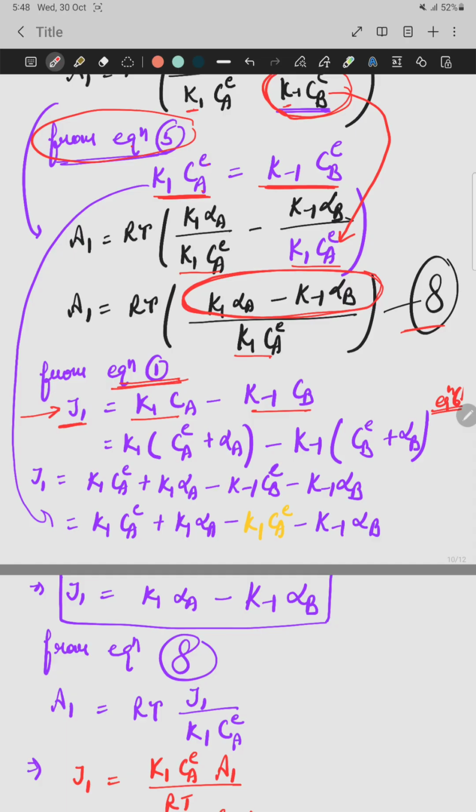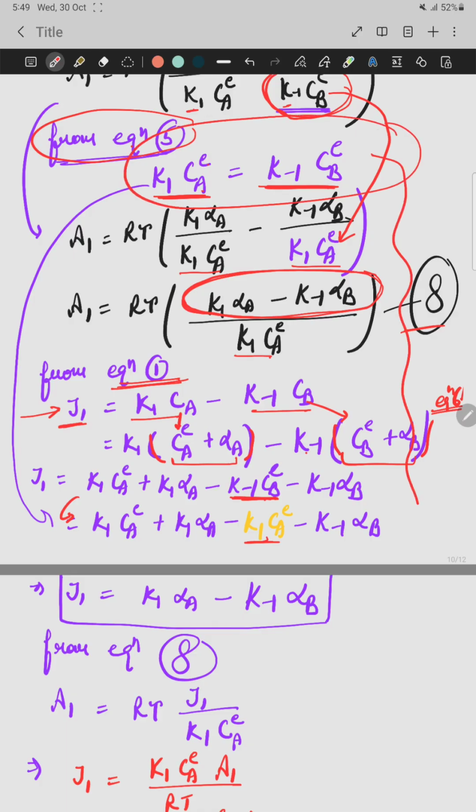Okay. C A can be written as C A E plus alpha A, and C B can be written as C B E plus alpha B. In the next step, simply open the brackets, multiply k1 and k minus 1. Then replace this with this from equation number 5, the same expression.